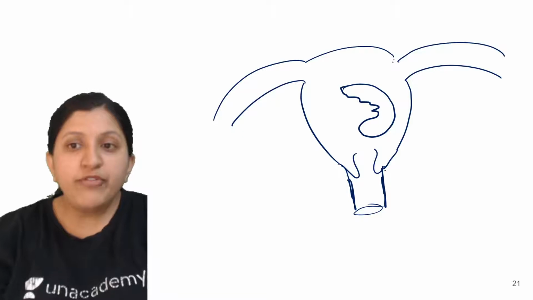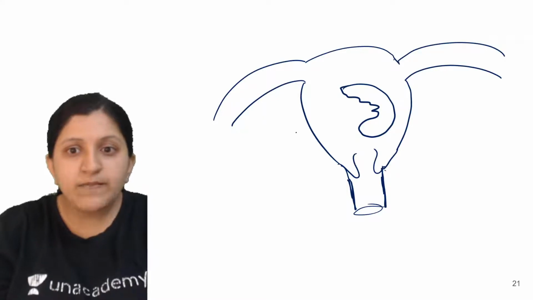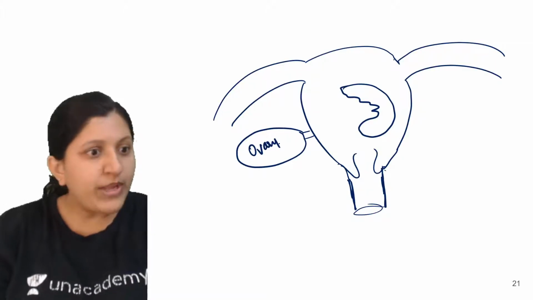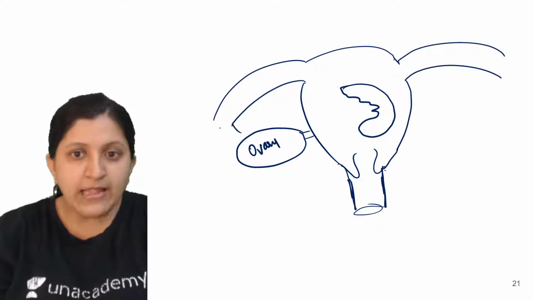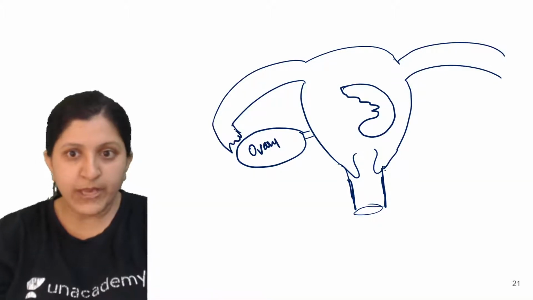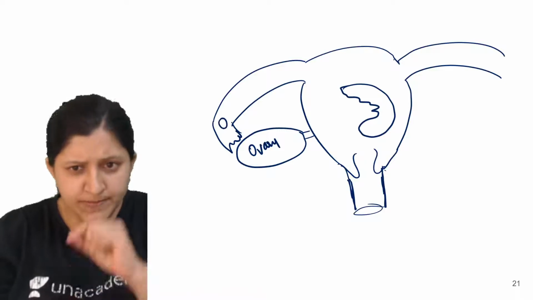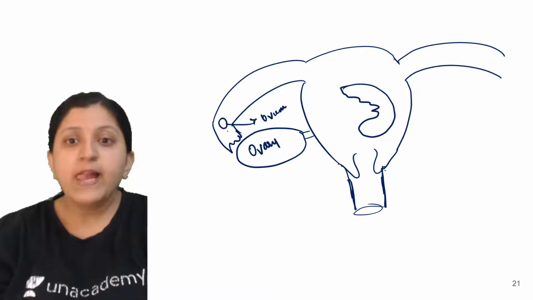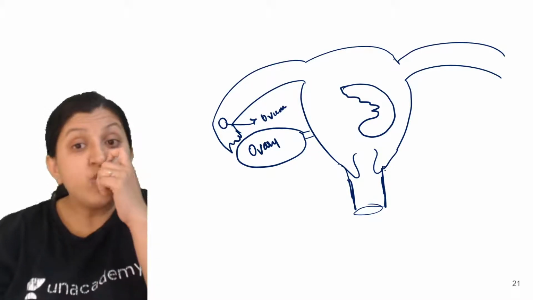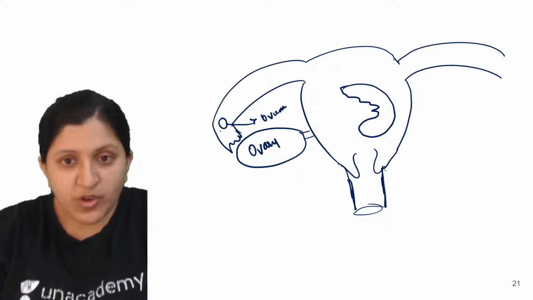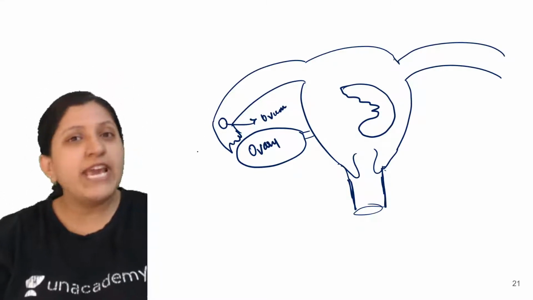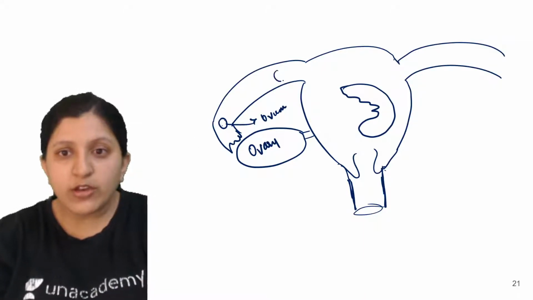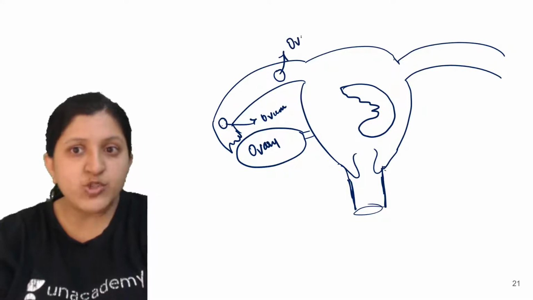Now with respect to this, you can see that the ovary is present here. So this is an ovary. The ovary is producing an ovum, and that ovum is picked up by the fimbriae. So this is now an ovum. Now when we mention the ovum, this ovum is non-motile, that means it does not have any flagella or tail-like structure to move the ovum from here to here. The ovum basically has to move this side.